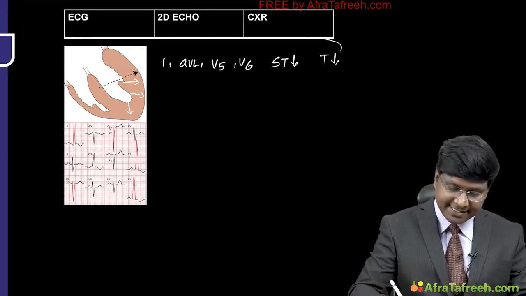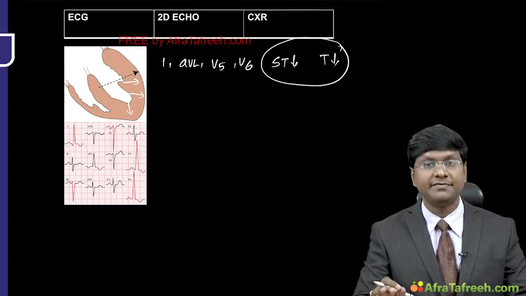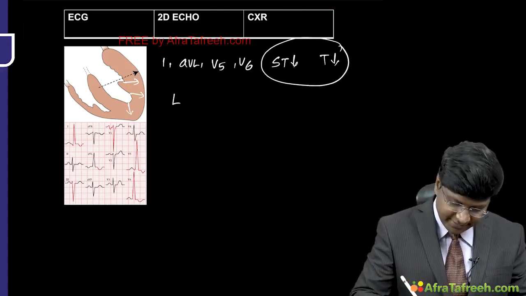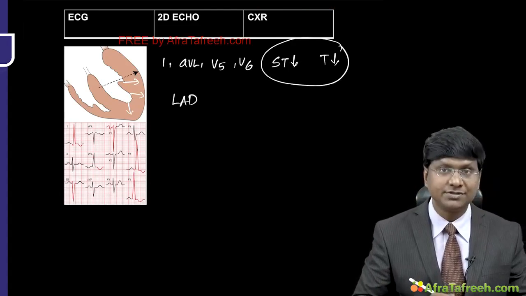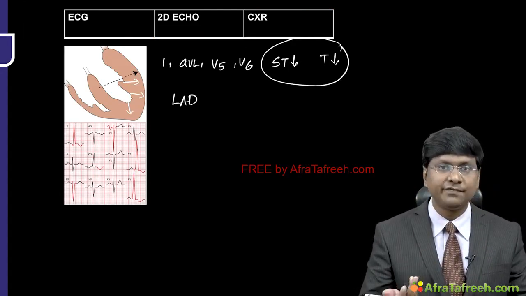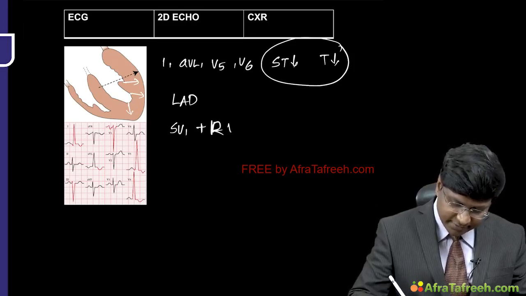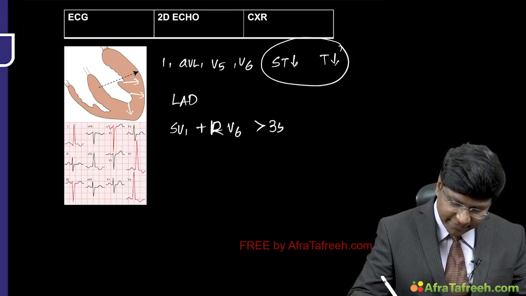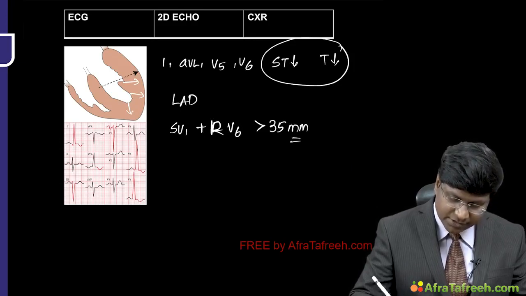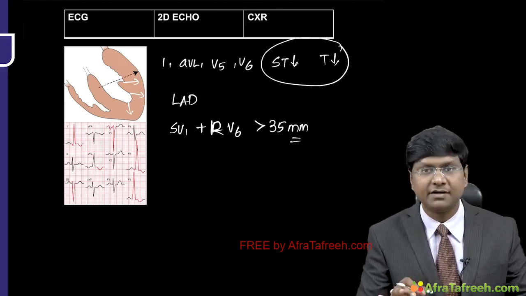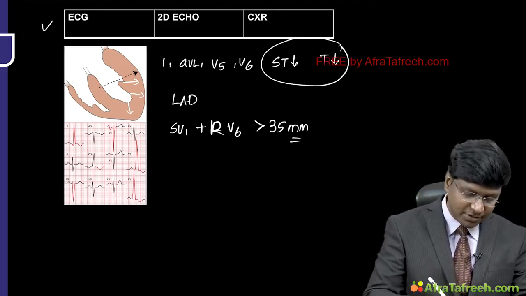ST segment depression and asymmetrical T wave inversion is very suggestive of the LV strain pattern, and there will also be left axis deviation. The point suggestive of left ventricular hypertrophy is that SV1 plus RV6 will be more than 35 mm. This is the Sokolow-Lyon criteria for determining left ventricular hypertrophy. So this is about the ECG.